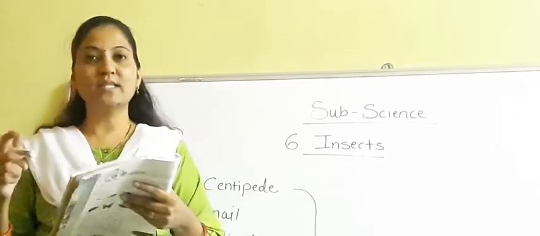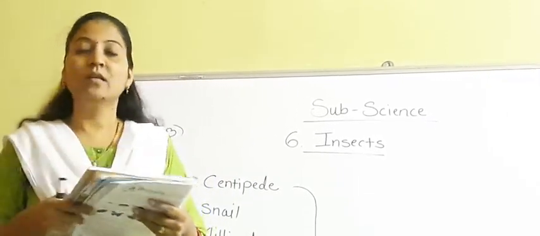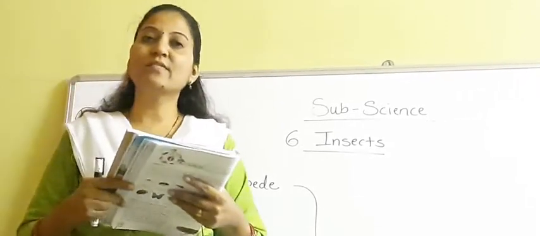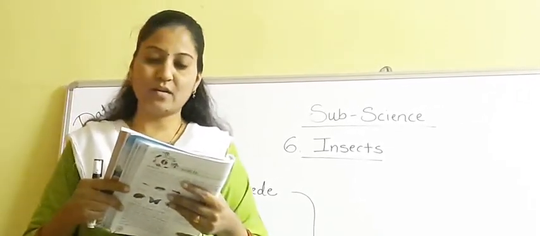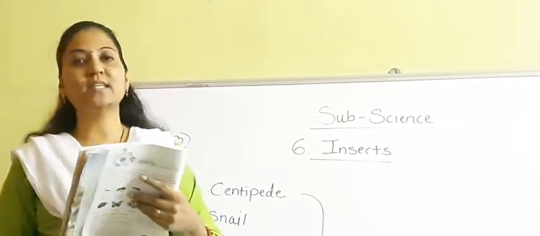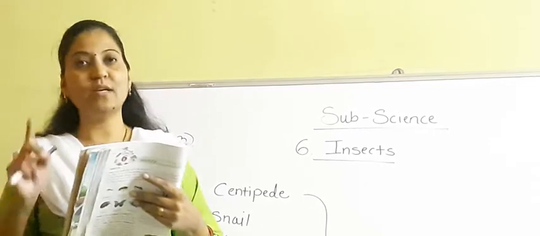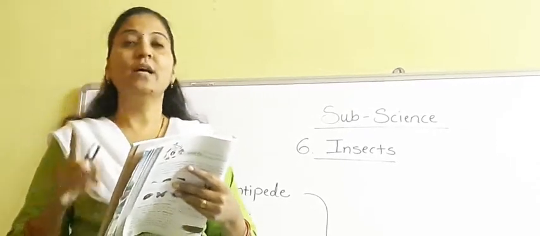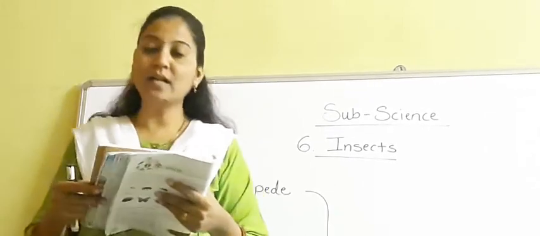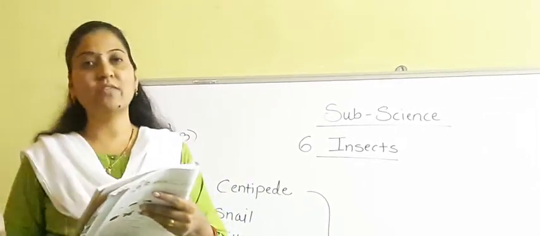Then we have seen the housefly. Houseflies have only one pair of wings. Most insects have two pairs of wings, but the housefly has only one pair of wings. And some insects do not have wings at all.